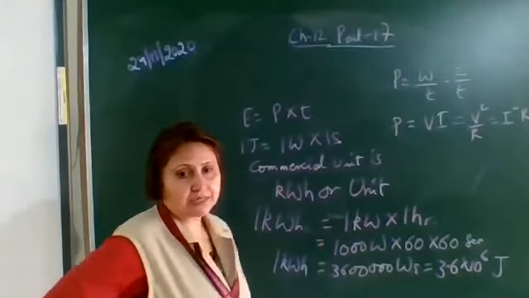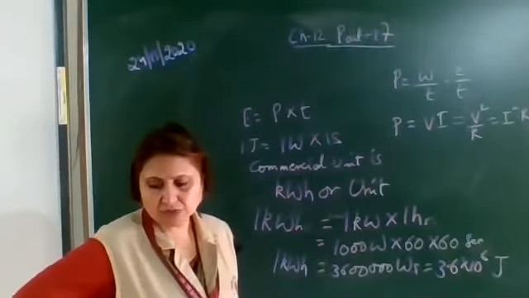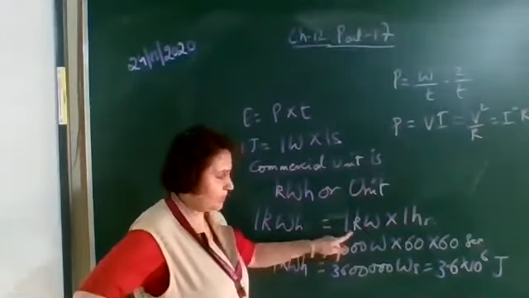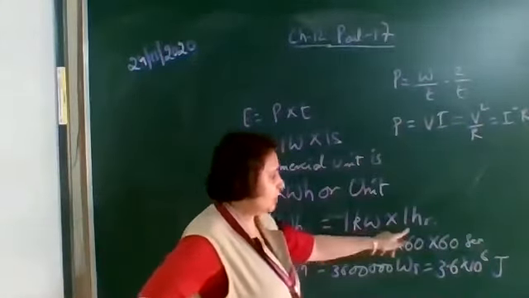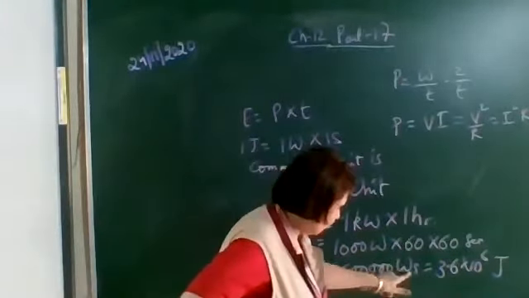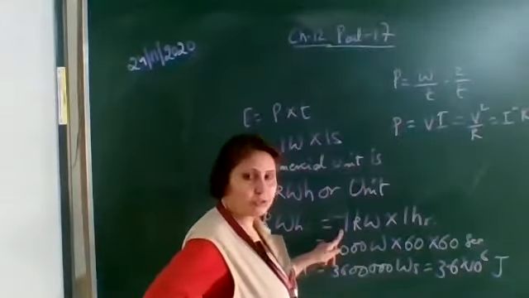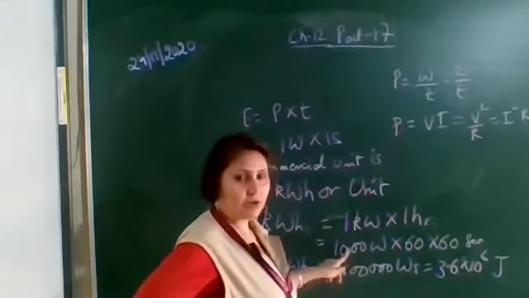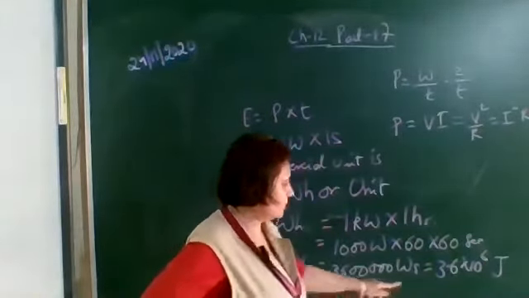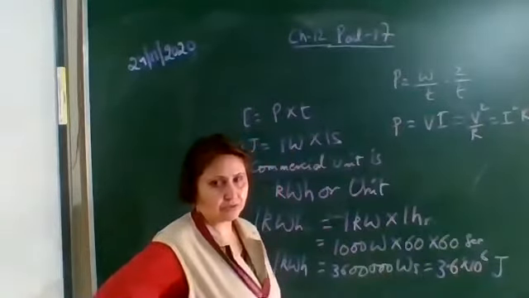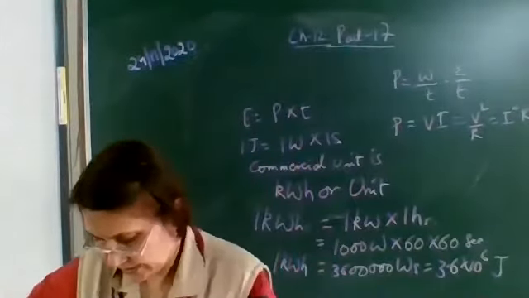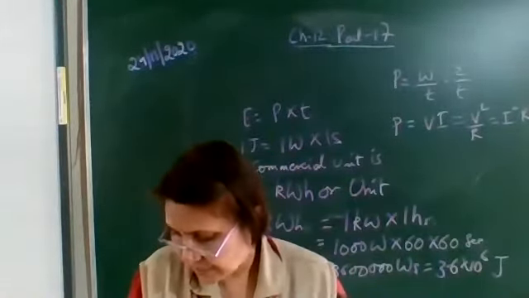Convert 1 kilowatt hour in joules. How will you convert? 1 kilowatt hour is equal to 1 kilowatt into 1 hour. In order to get it in joules, joule is watt into second, so the power should be in watt. 1 kilowatt is 1000 watt, 1 hour is 3600 seconds. So it is 3.6 into 10 raised to the power 6 joule. So 1 kilowatt hour is equal to 3.6 into 10 raised to the power 6 joules. So this chapter we have completed.